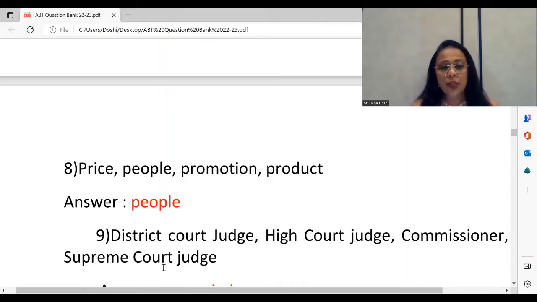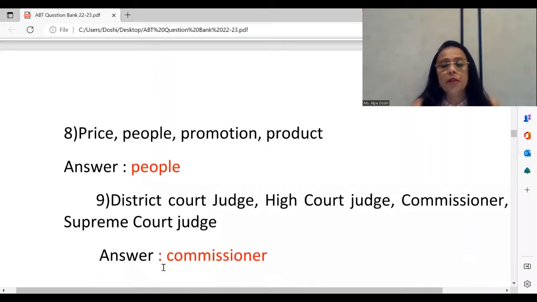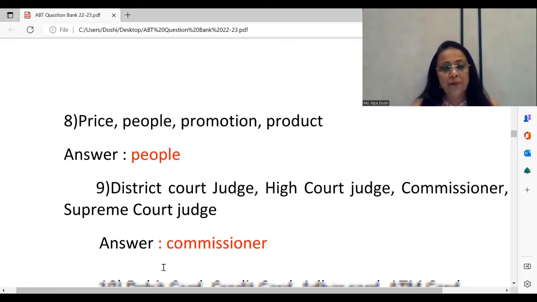The next one: District Court Judge, High Court Judge, Commissioner, Supreme Court Judge. We are talking about the chapter of consumer protection, where you have the special consumer courts established. Under this, we see that the odd one out is the commissioner, because in all of these courts, the president of the district commission is the district court judge, of the state commission is the state high court judge, and of the national commission is the supreme court judge. So the odd one out naturally is commissioner.